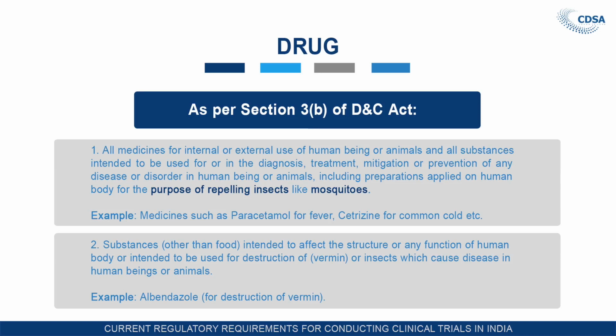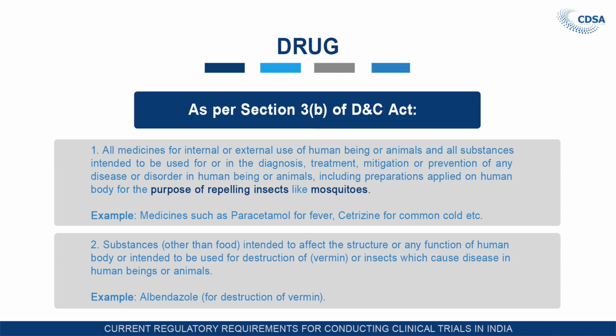So it is given all substances intended to be used, for example, ligatures, sutures, absorbent cotton wool. All these are intended to be used in the diagnosis, treatment, mitigation and prevention of disease and disorder, in both human beings and animals, including preparation applied on human body for the purpose of repelling insects like mosquitoes, like Picaridin drugs. These are also covered in this clause.